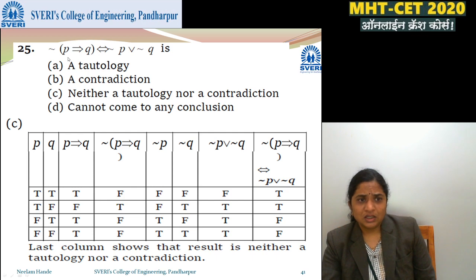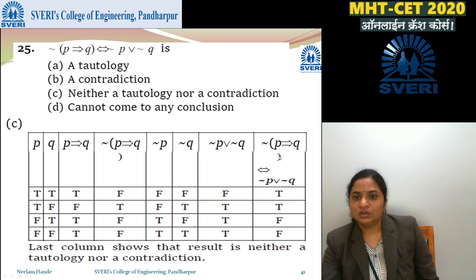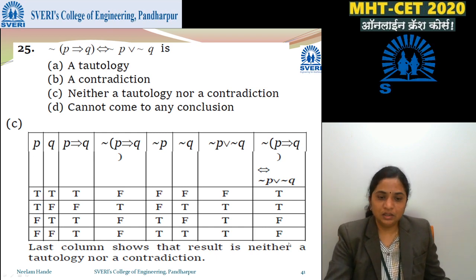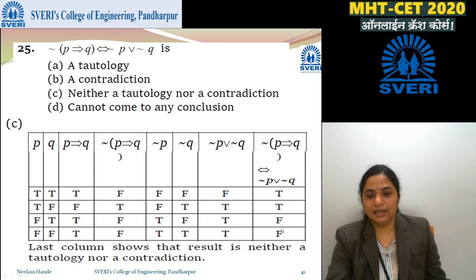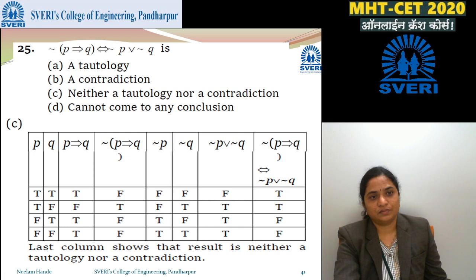Next is negation of (P implies Q), the fourth column, and the seventh column is equal to the eighth column we are writing, right? So this is the double implication of that column. So FF is T, TT is T, FT is F and FT is again F. So not all are T, not all are F. This is a combination. So this is neither a tautology nor a contradiction. That is mixed.